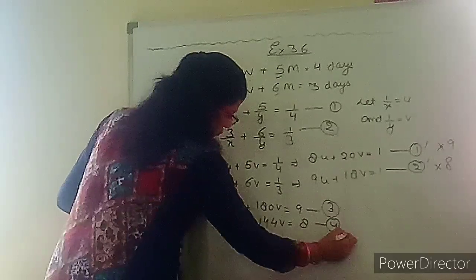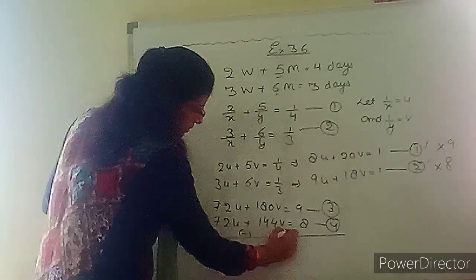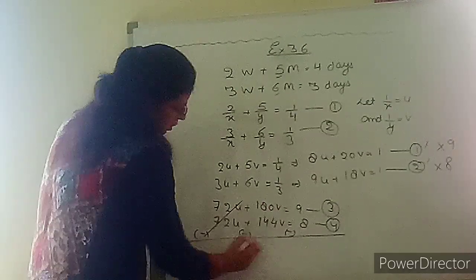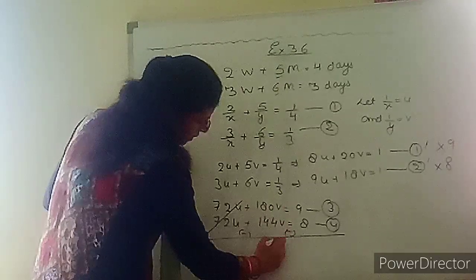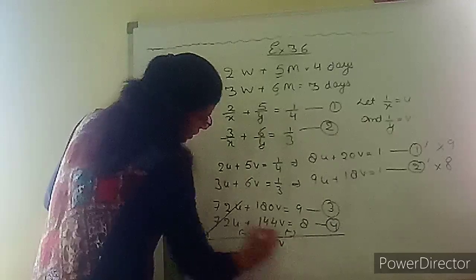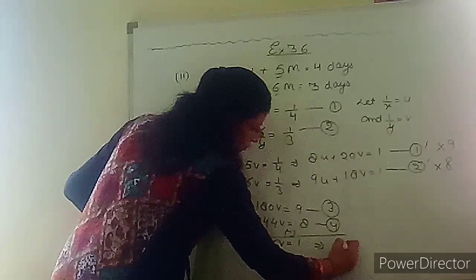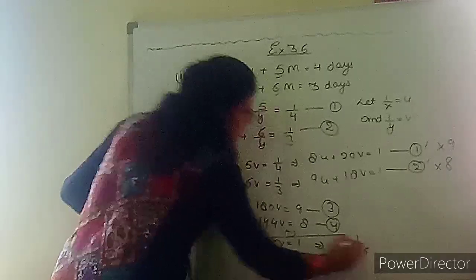Equation number 4. Now subtract the equations. 72u minus 72u cancels out. This will become 180 minus 144, 36v, positive sign, equals 1. So from here we got v equals 1 upon 36.